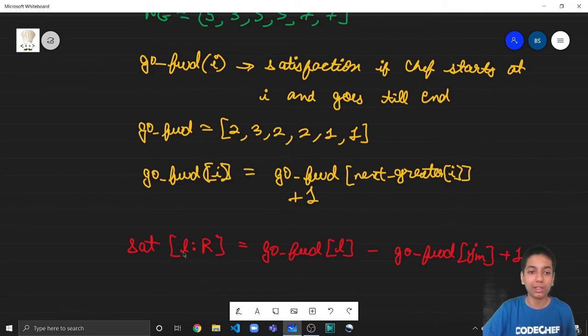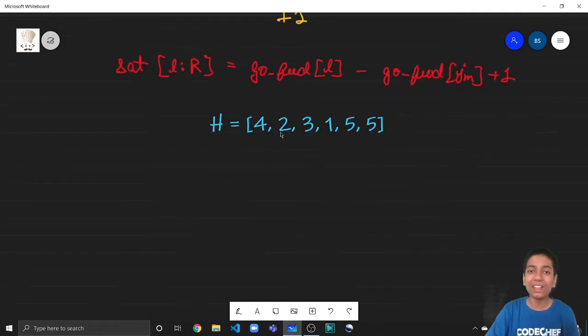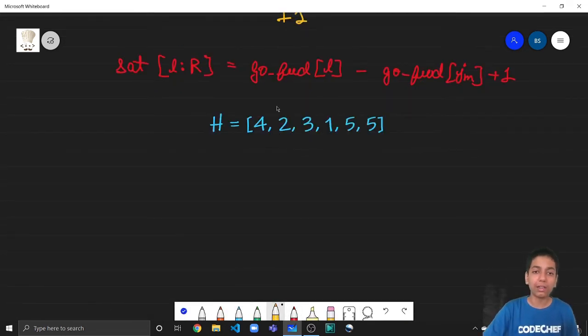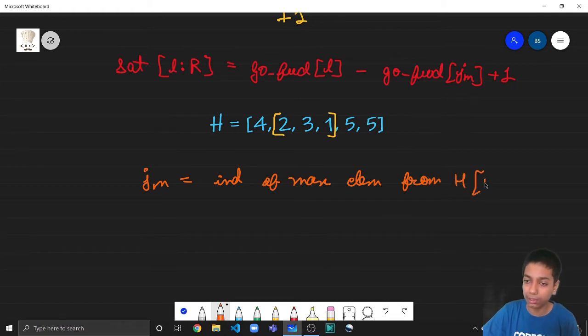Now, what is Jm? First, let's define that as well. So, Jm for each L and R will be the index of the maximum element. So, let's say I take this heights array again and I take L to be, let's say, 2 and R to be 4. So, what is Jm for this case? Jm is equal to the index of the max element from heights of L to R, both inclusive. So in this range L to R, what's the maximum element? It is 3. And what's the index of 3 if we are talking about one based indexing? It is again 3. So Jm in this case will be equal to 3.